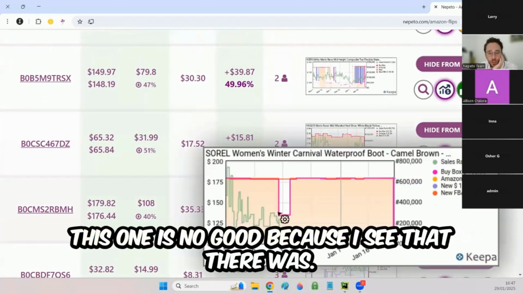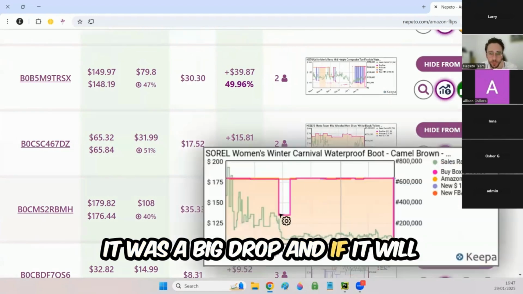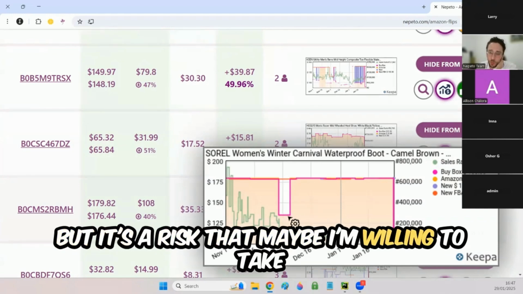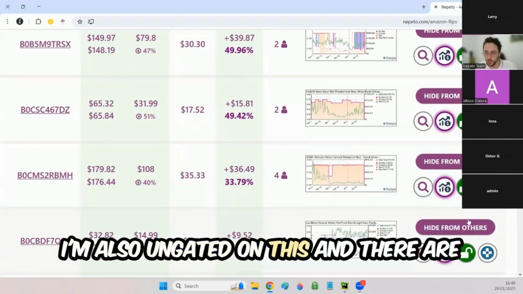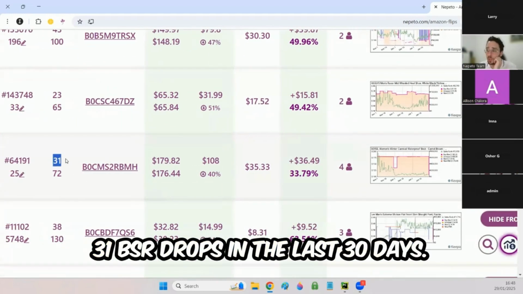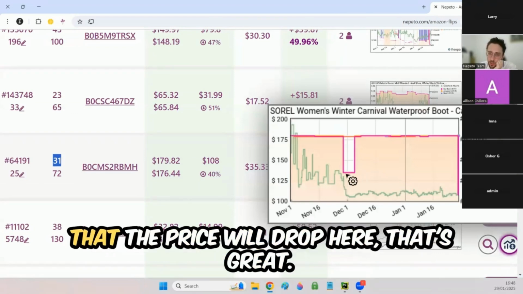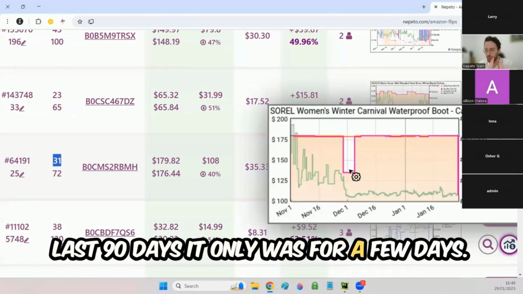This one is no good because I see that there is a sudden drop. It was a big drop, and if it happens again, I will lose my money. But it's a risk that maybe I'm willing to take because I can see that it was only for a few days, and all the 90 days was at 175. I'm also ungated on this. And there are 31 BSR drops in the last 30 days. So if you are willing to take the risk that the price will drop here, that's great. But I see in the historical data that in the last 90 days, it was only for a few days.